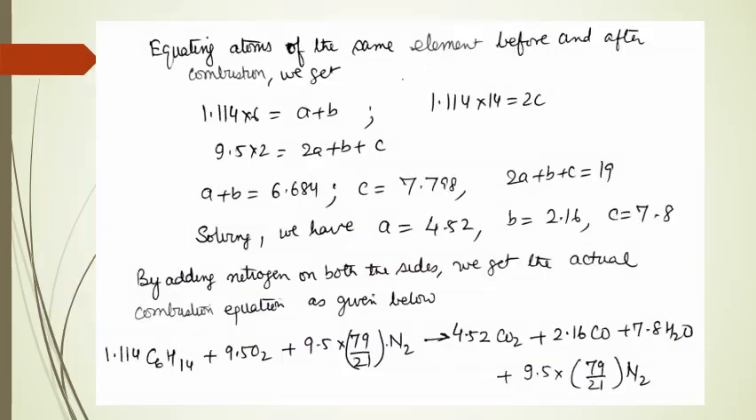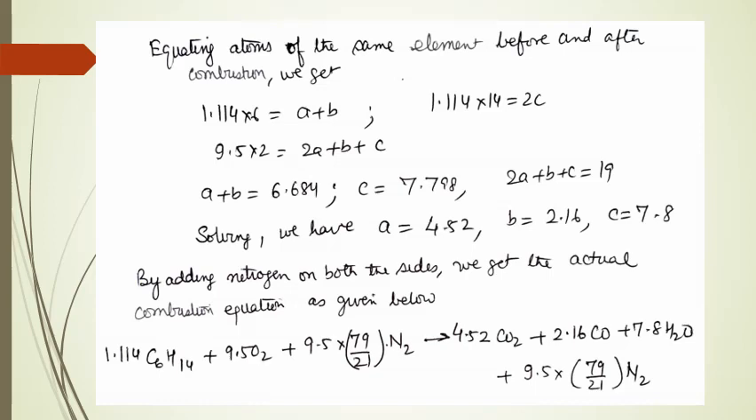Now equating atoms of the same element before and after combustion, we get A plus B is equal to 1.114 into 6, 2C is equal to 1.114 into 14, and 2A plus B plus C is equal to 9.5 into 2. So by this we get A plus B is equal to 6.684, C is equal to 7.798, and 2A plus B plus C is equal to 19. So solving we get the value of A is equal to 4.52, B is equal to 2.16, C is equal to 7.8. Now we have added nitrogen on both sides and we get the actual combustion equation as given below.